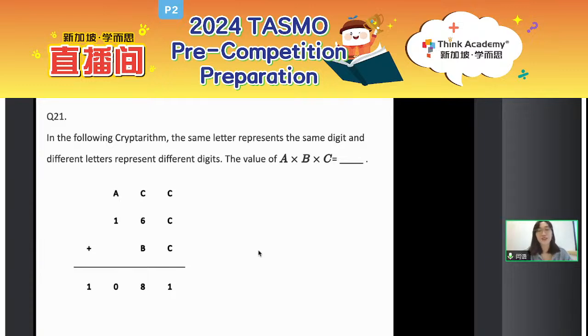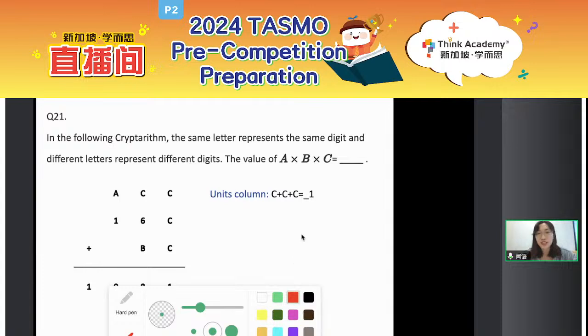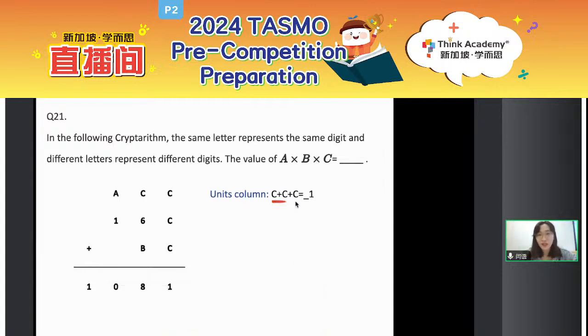When it comes to the number puzzle, usually we just start from the highest place or the lowest place, right? But now you can see that if you just start from the lowest place, that is the units column. You can see that the C plus C plus C equals something ends with 1. So you can just think about it, okay? I know that for some students, if you are quite good at multiplication, think about it. 3 times C, and then 1's digit is 1. So think about it, what is the C here? Correct. Only 3 times 7, you can get 21, right?